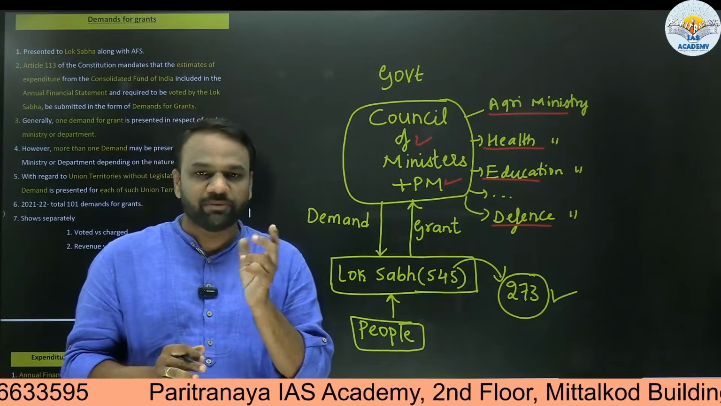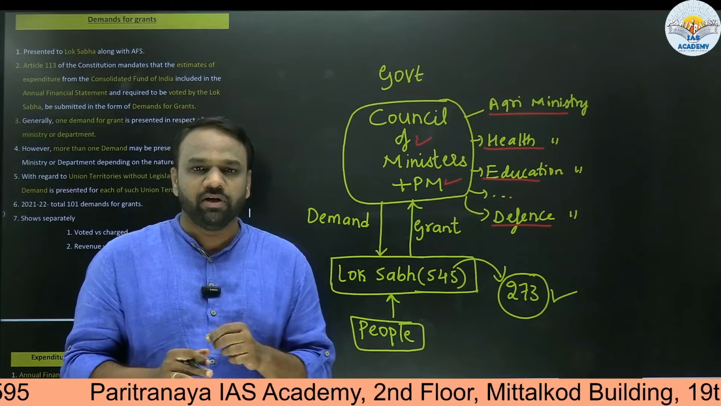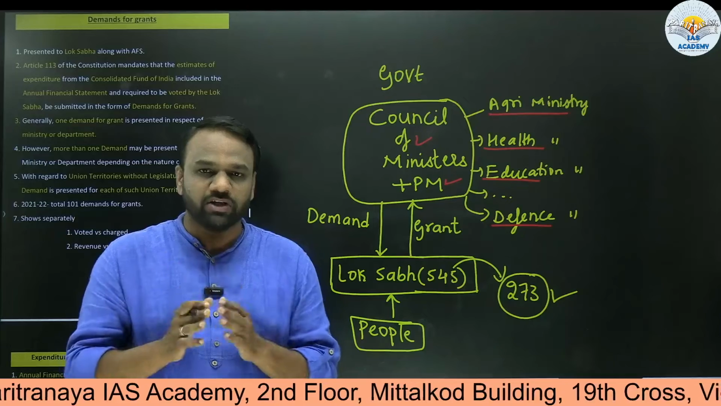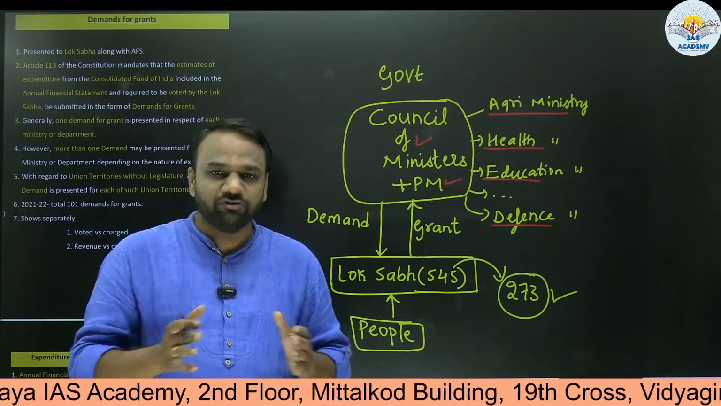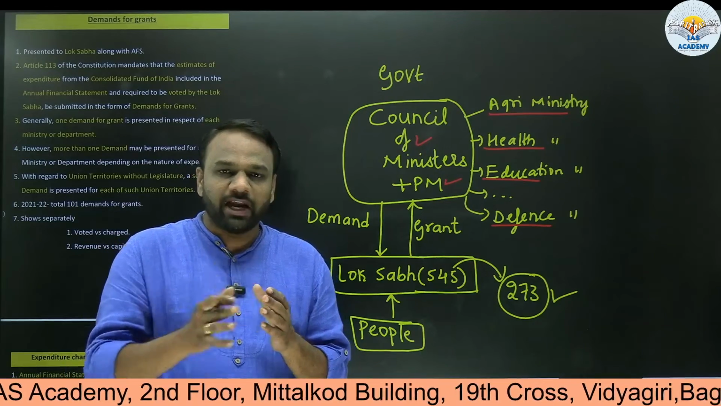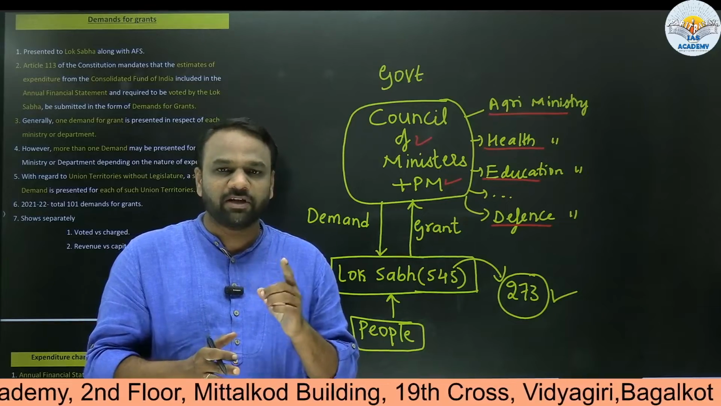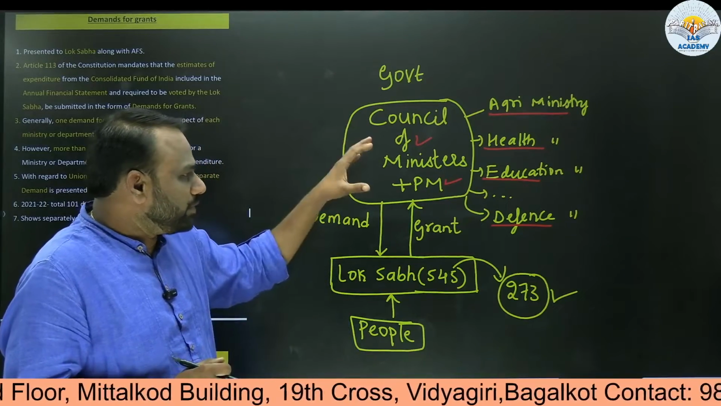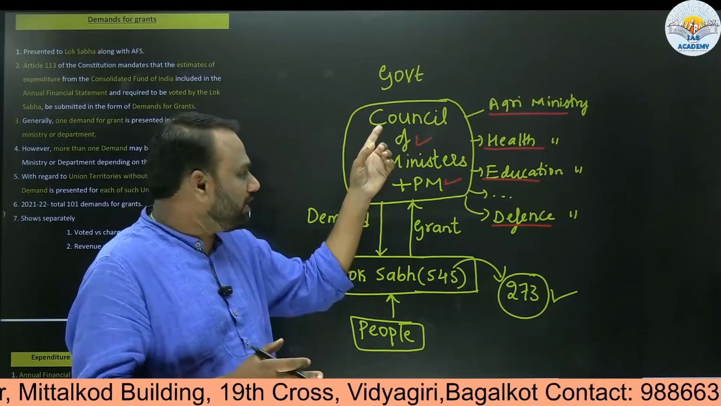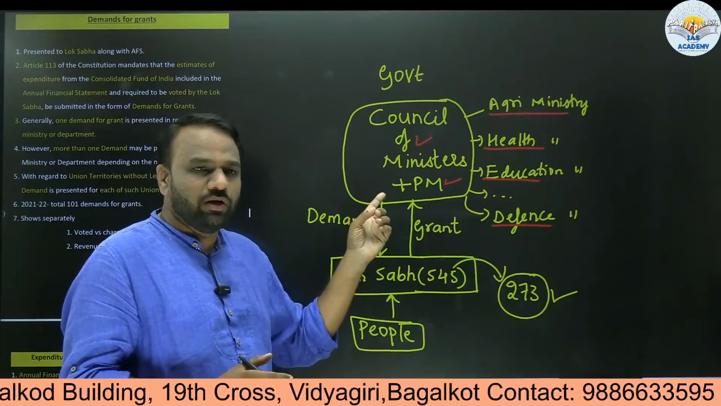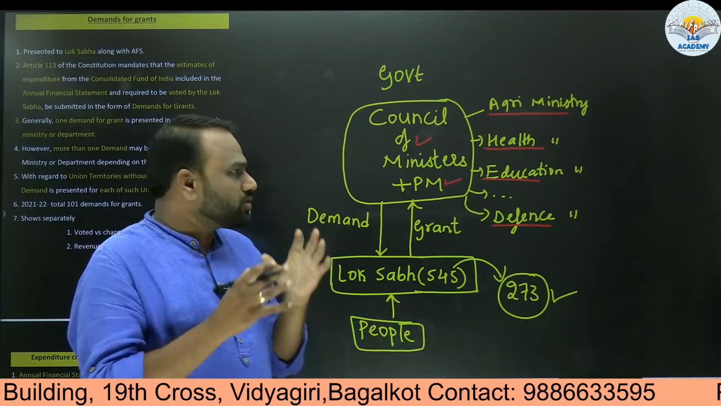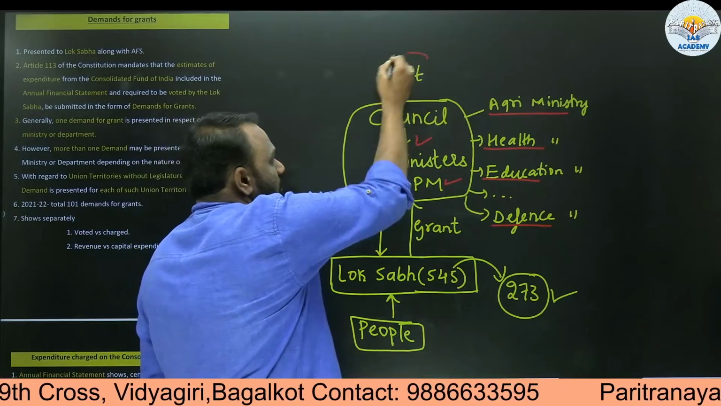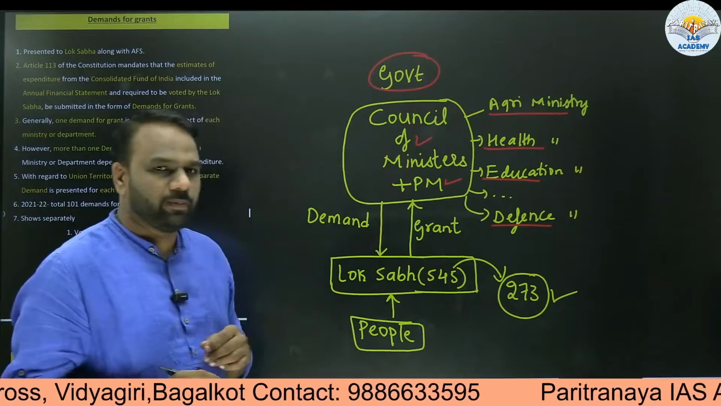We also need to know the difference between ministry and minister. A ministry is a bunch of people working together for a particular cause. These people working together are headed by one particular important person, and he is the minister. All the 50 or so ministers together we call the Council of Ministers, and the Council of Ministers plus the Prime Minister, we call the government.